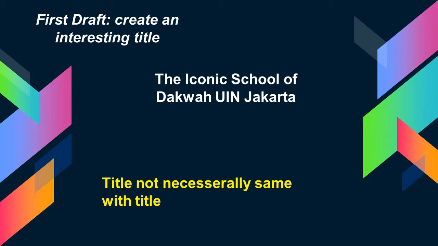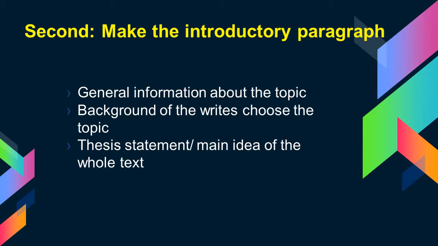And then after that, the second one, you will start to make the introductory paragraph. Yeah, this is the first paragraph of your text. Of course, you need to know what you're going to write in your introductory paragraph.